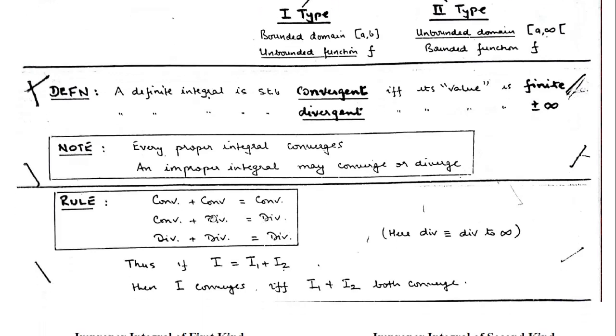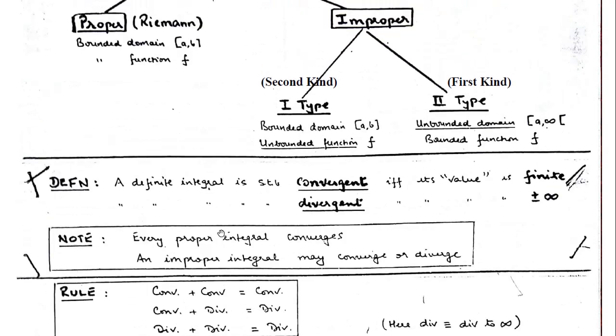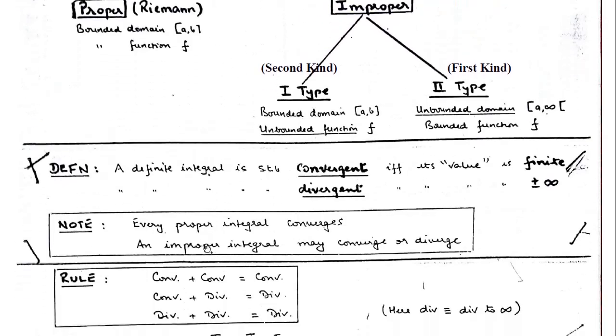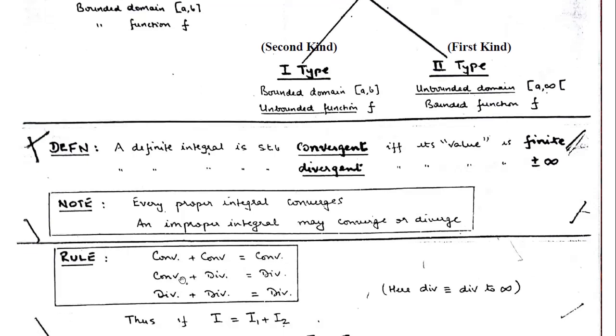And that I was referring to: once we have understood whether a proper integral is convergent or divergent, the same rules apply as for proper integrals earlier. A convergent integral plus a convergent integral, their sum is also a convergent integral. If we have a convergent integral and a divergent integral, their sum will be a divergent integral. And if we have two divergent integrals, their sum will be a divergent integral.